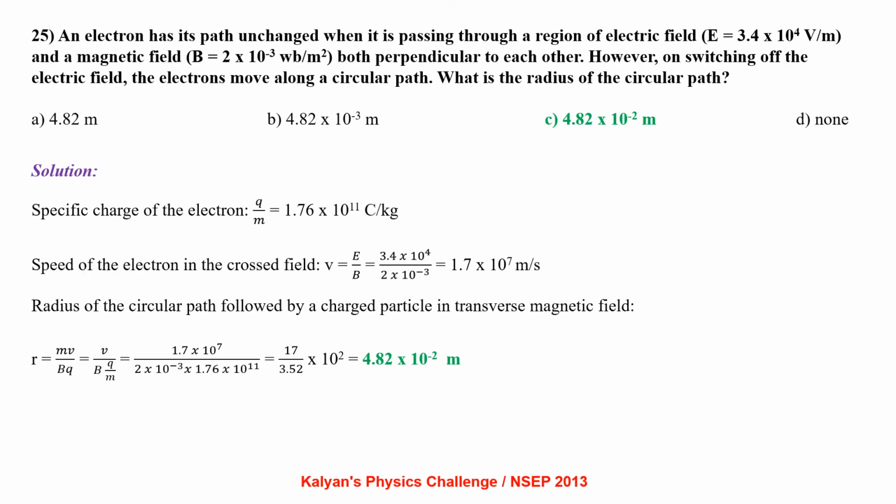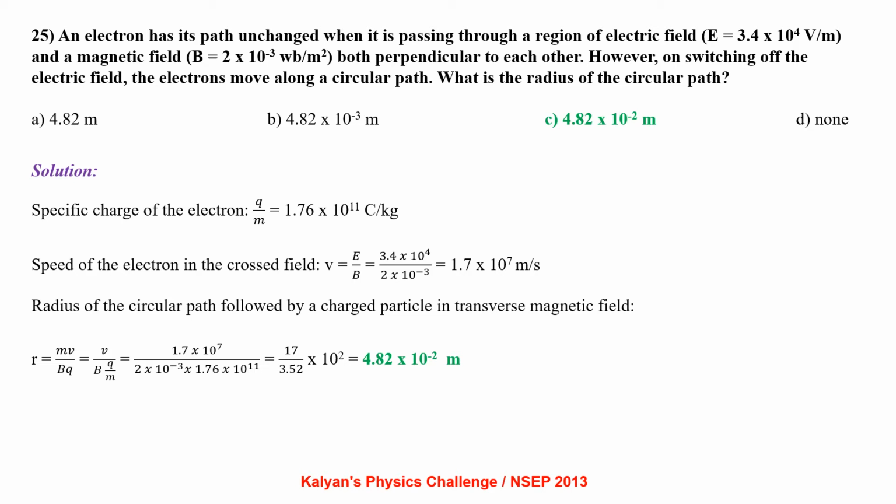An electron has its path unchanged when it is passing through a region of electric field E equal to 3.4 into 10 power 4 volt per meter and magnetic field B equal to 2 into 10 power minus 3 Weber per meter square, both perpendicular to each other. However, on switching off the electric field, the electron moves along a circular path. What is the radius of the circular path?